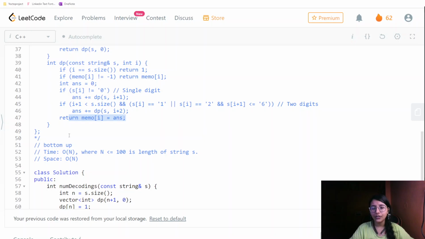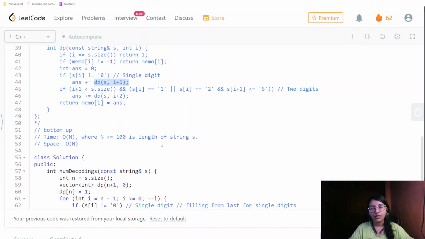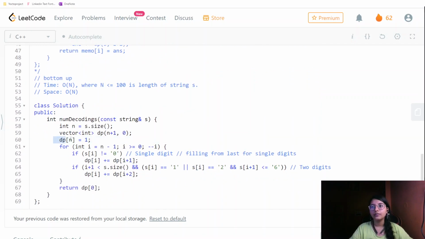Now when it comes to the bottom-up DP, all we are required to do is take whatever we were using in the recurrence relation and directly convert that to our vector, which is our bottom-up DP. So here dp of n is equal to 1.